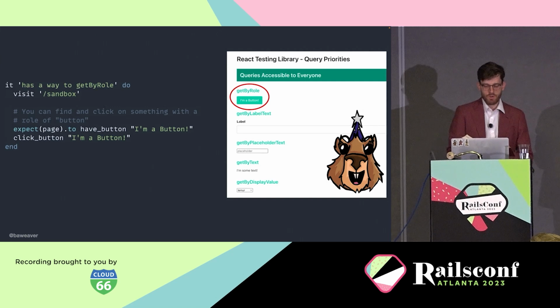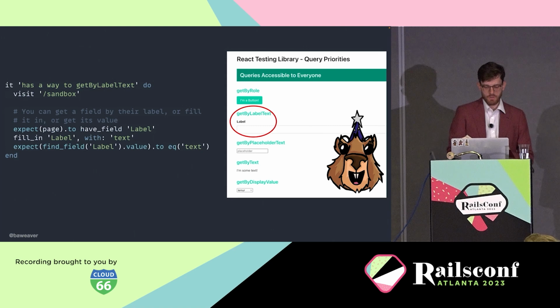So the first is by role, which translates to a lot of specific helpers like have button or have link or other things which focus on the role an element has on a page. In this case, buttons have a role of button, so it would be able to find that, which is how have button and click button happen to work. The second is by label. Like form fields, we can find any field, fill it in, or perhaps even get the value out of its associated control form here.